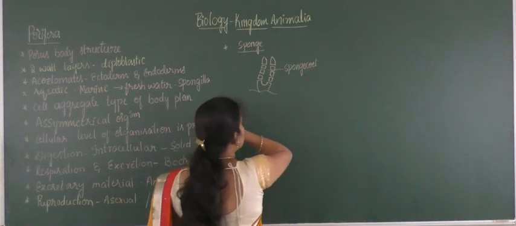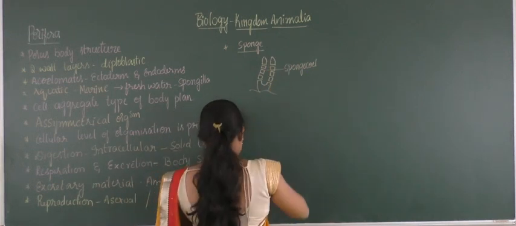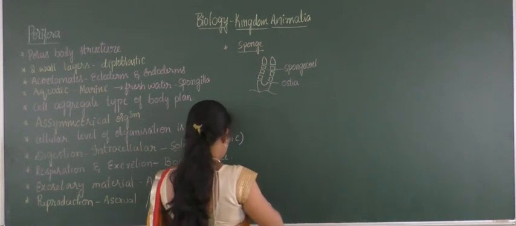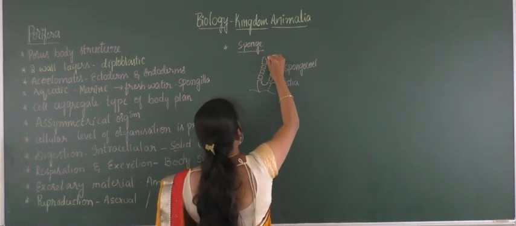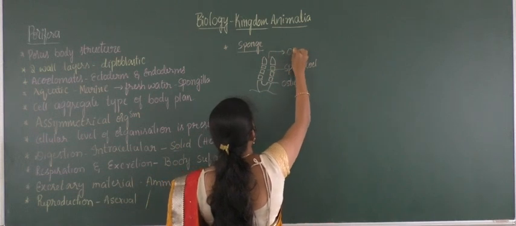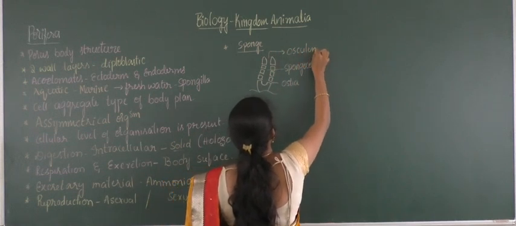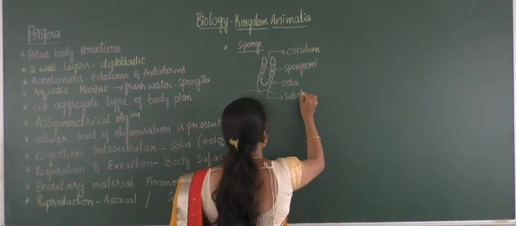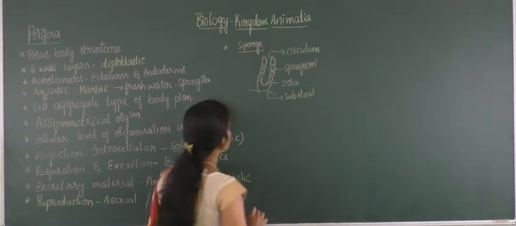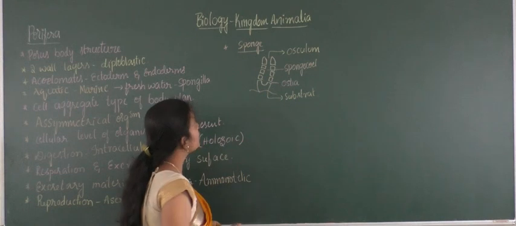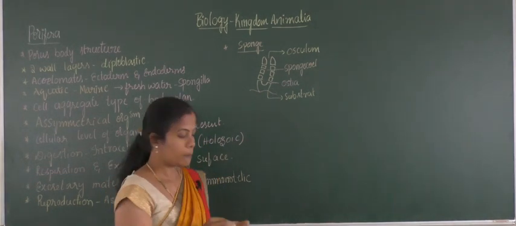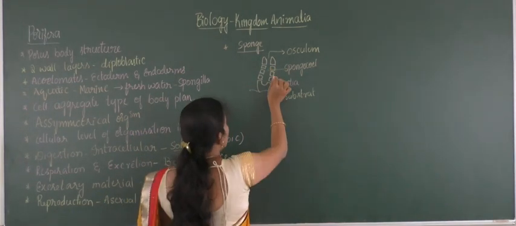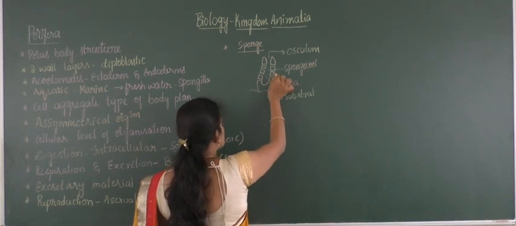These porous structures are called ostia. This opening is called the osculum, and this is the substrate attachment. This is the complete appearance of any one of the sponges, a poriferan. You can find this complete structure by enlarging this region. I will show you how it looks, the porous body structure also.